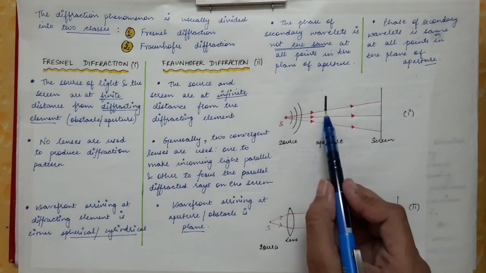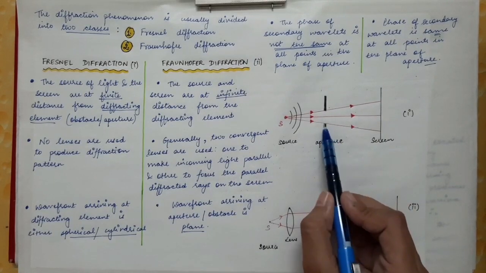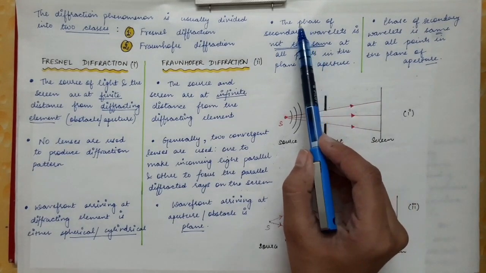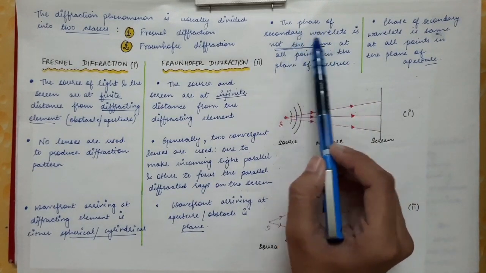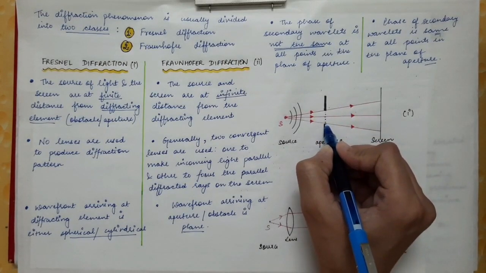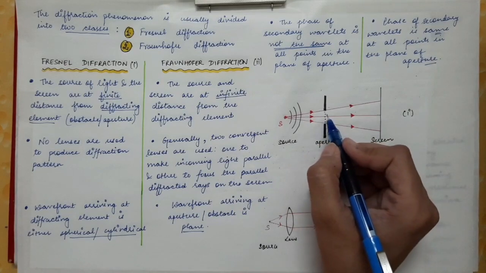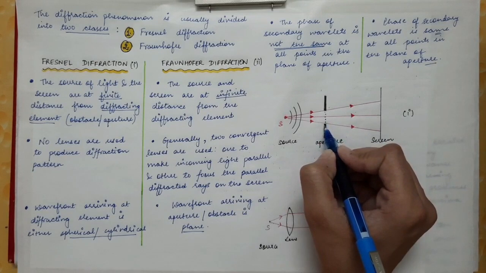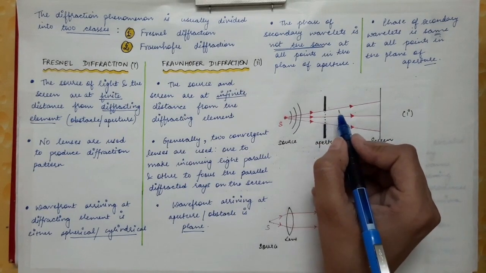Now this will be the plane of the aperture. Now what is the point we have written? That the phase of secondary wavelets. So here every point on the wavefront acts as a source of secondary wavelets. This is the Huygens principle. Every point on the primary wavefront acts as a source of secondary wavelets.